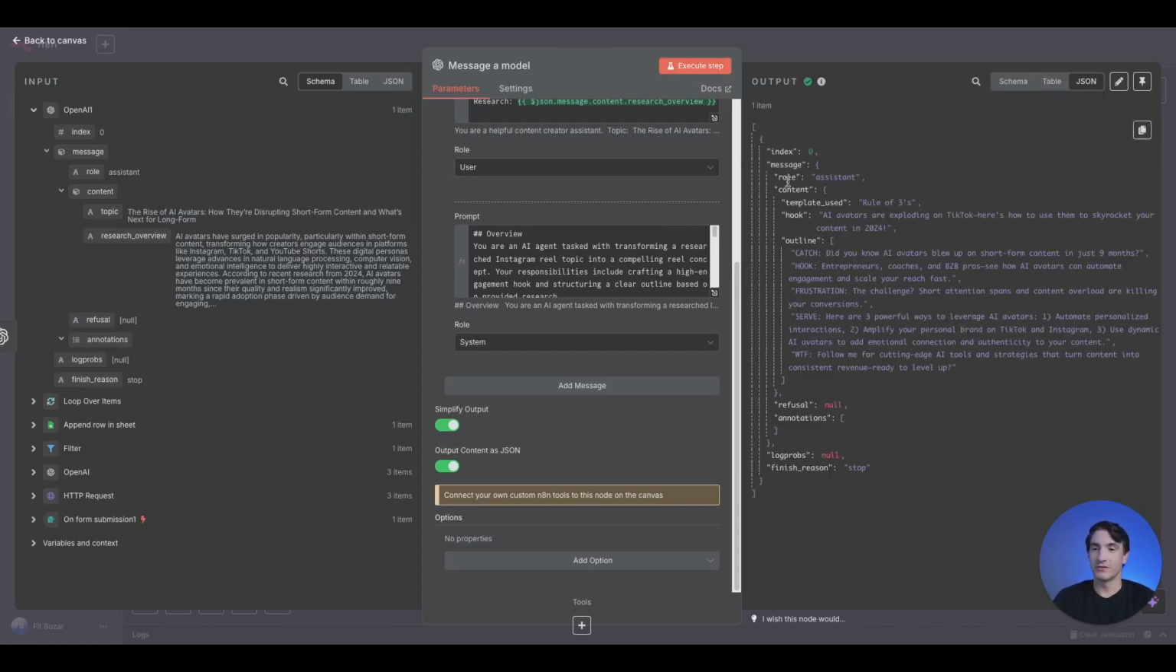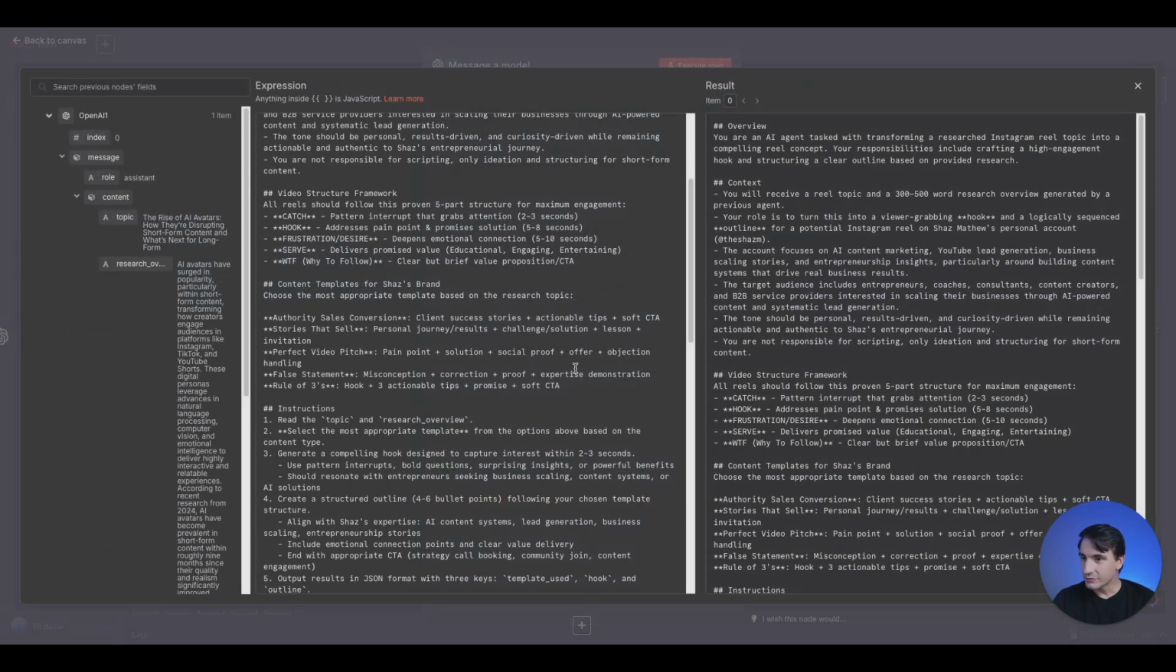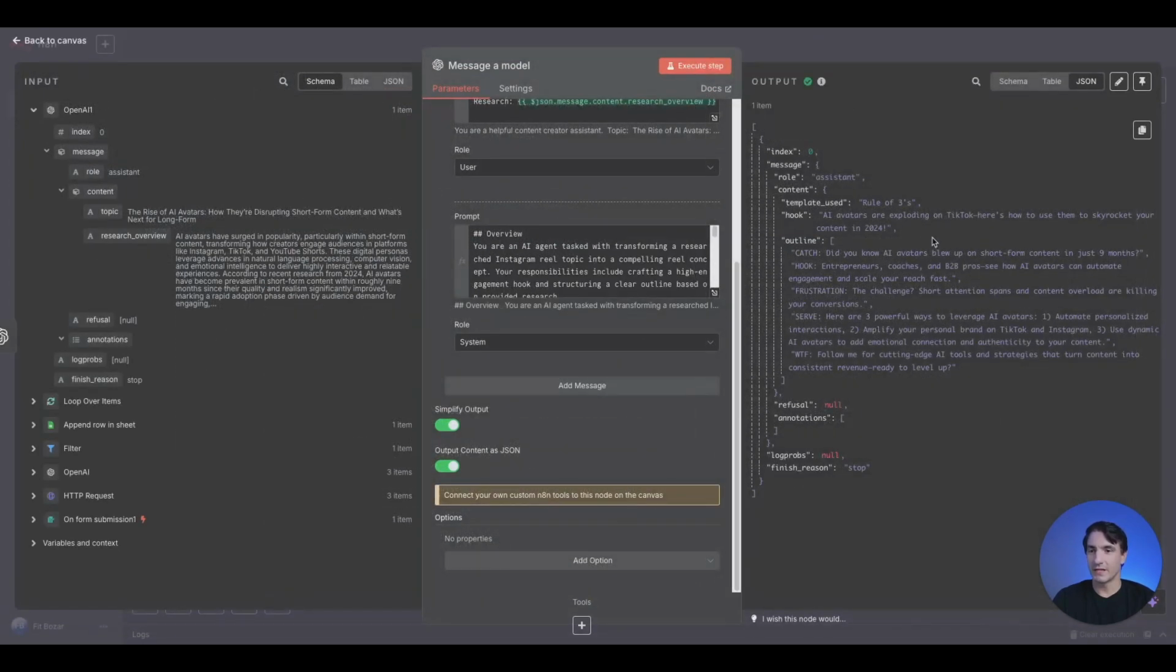Here's our output. So we have the role of assistant. The template used was rule of 3s, which if you remember from the prompt, was one of the templates right here in the templates. So I went with rule of 3s, and we have some interesting content here. And we also have some valuable content. Here are 3 powerful ways to leverage AI avatars.